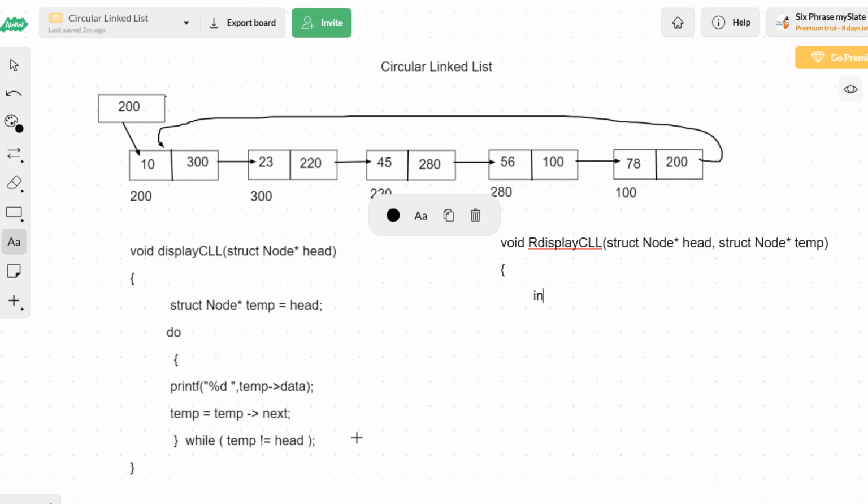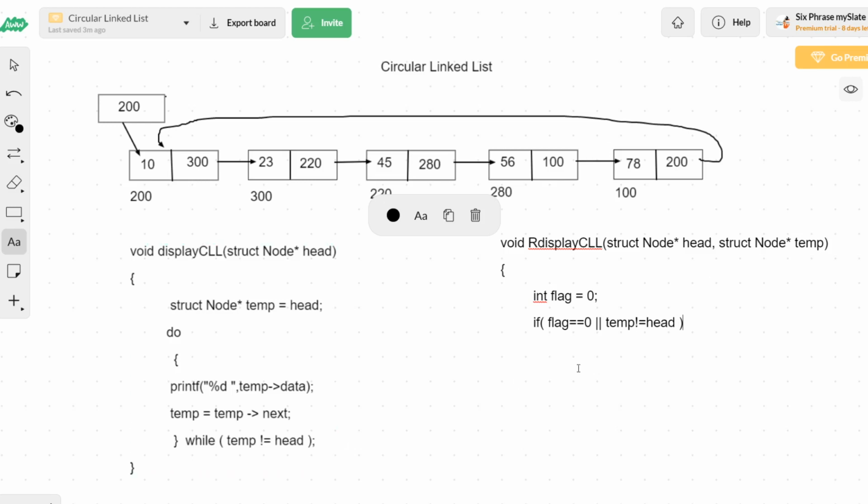To make it possible, I'm going to introduce a technique. I'm going to introduce a flag variable and set that flag variable to 0. The first time of entering, your flag will be equal to 0. So when you are entering for the first time into the function, if flag is equal to 0, what does it mean? You are entering for the first time, which means it is the head node that you are going to point; temp is pointing to the head node. So either flag equal to 0, or otherwise temp not equal to head.